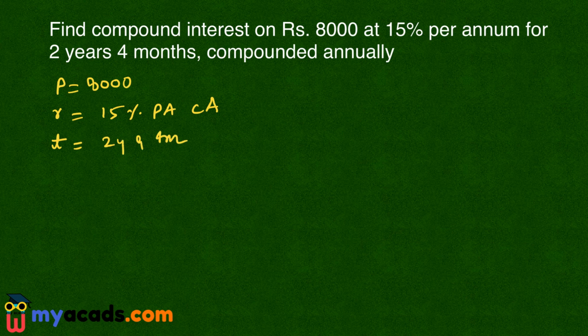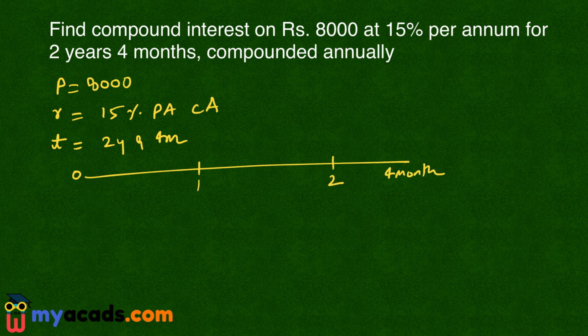Now see, my timeline is, this is 0, this is 1 year, this is 2 year, and this is 4 months. Now I have borrowed amount P here, and the compounding is done every year.